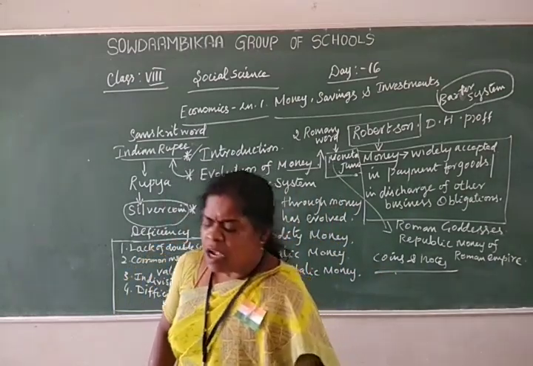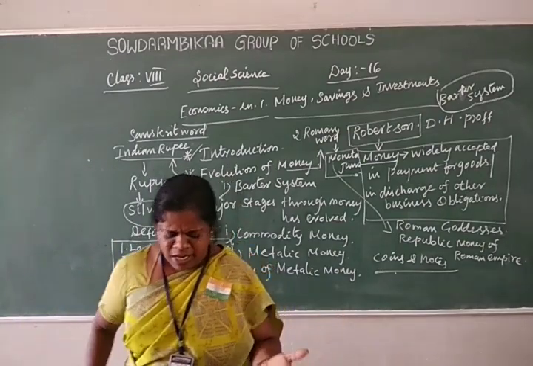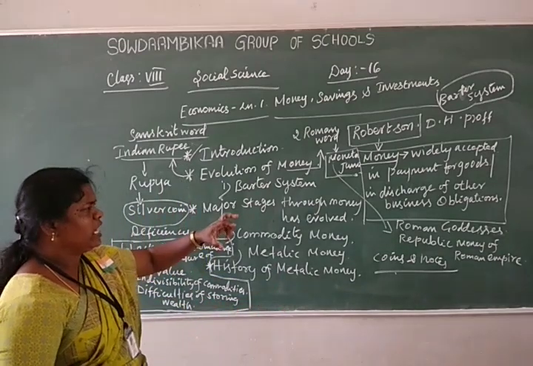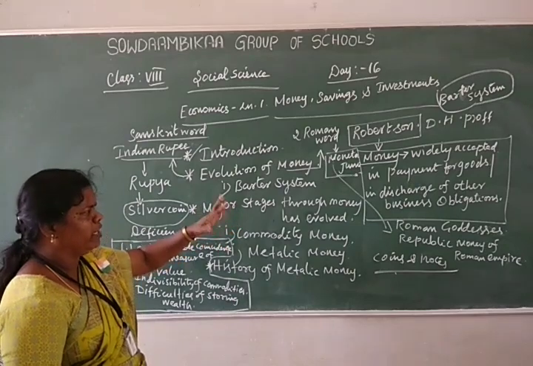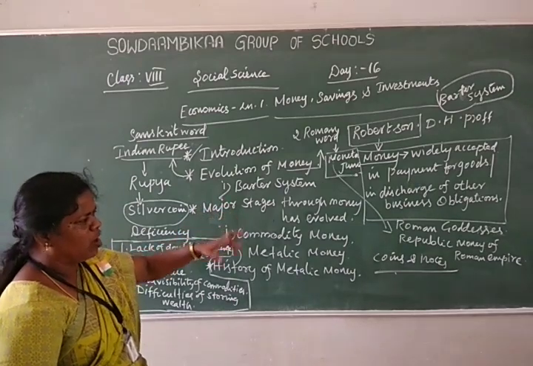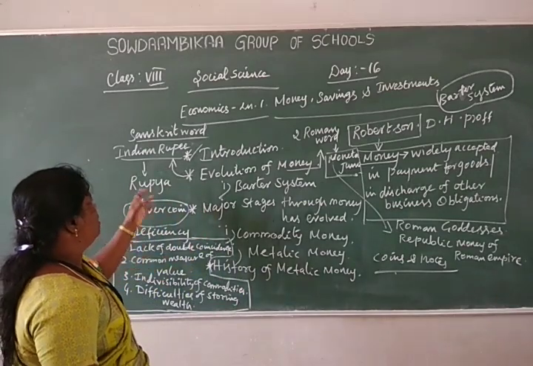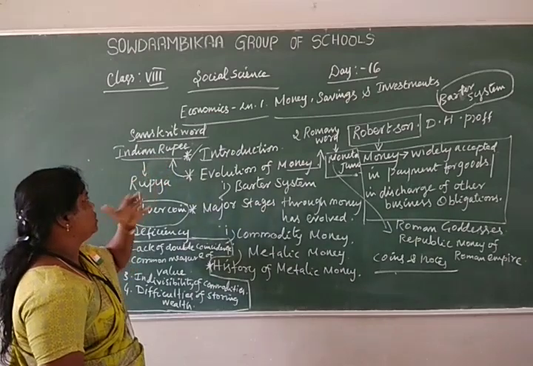Afterwards we used coins and notes in the form of transaction money. This is generally how money is understood. The word is derived from two Roman words, Moneta and Juno, meaning the Roman goddess and the republic money of the Roman Empire. Another important one is the Indian rupee, which we introduced in India.